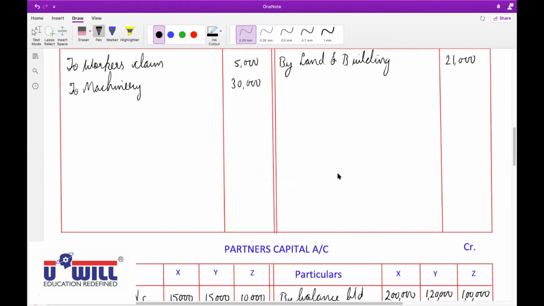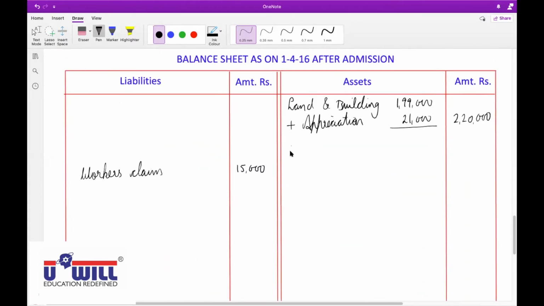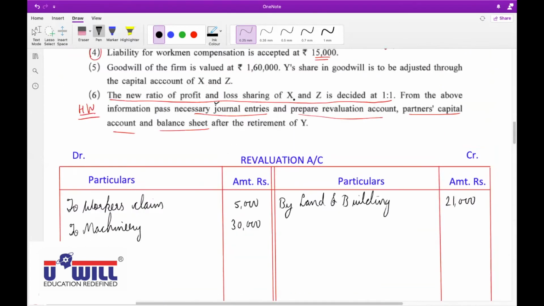So machinery 1,80,000 asset side minus depreciation of 30,000, so outer column 1,50,000. Correct.